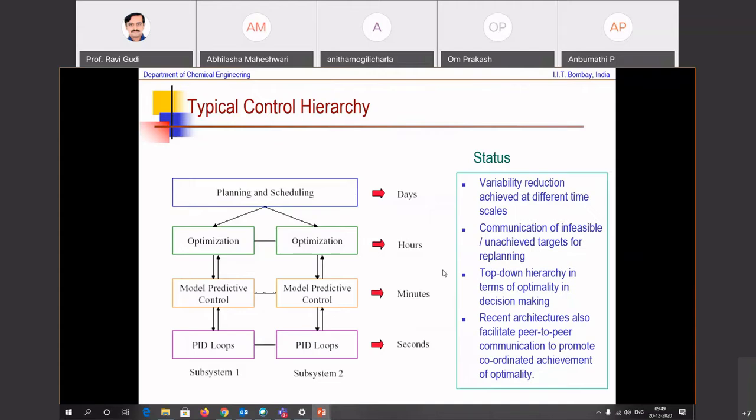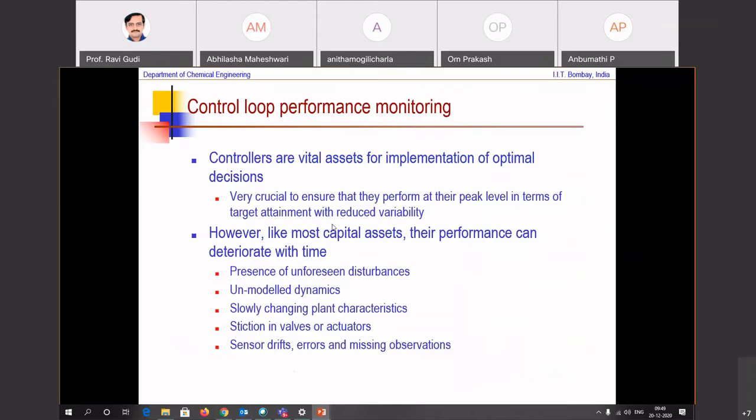So basically, the target setting is downwards, but also unachieved targets are escalated back to the upper layers. The top-down hierarchy is in terms of optimality in decision making, whereas in recent architectures there is also peer-to-peer to promote coordinated achievement of the optimality. So this is generally the control hierarchy, and you want to make sure that this functions well. Controllers then become vital assets for implementing those optimal decisions.